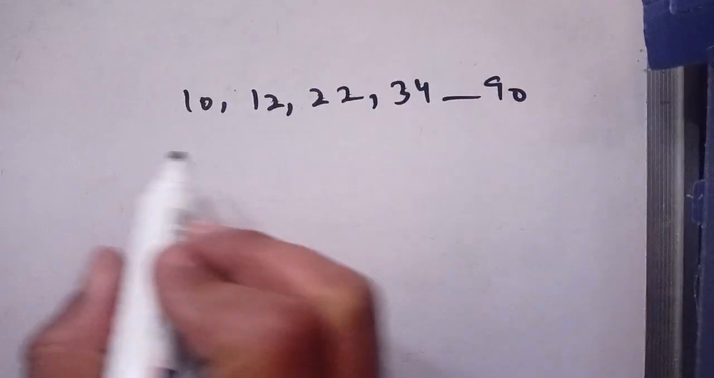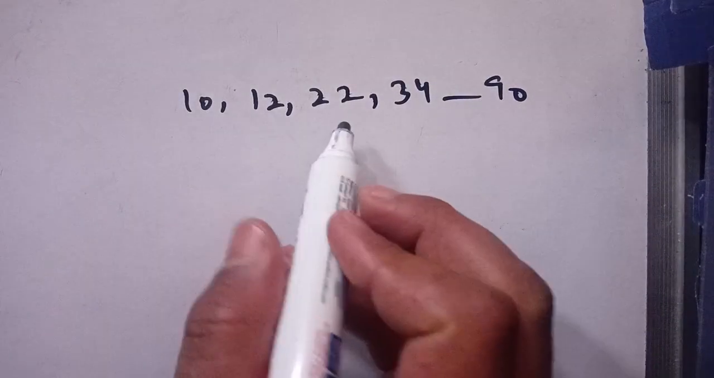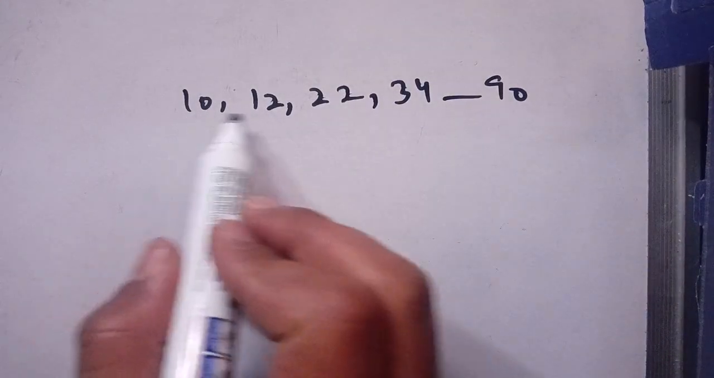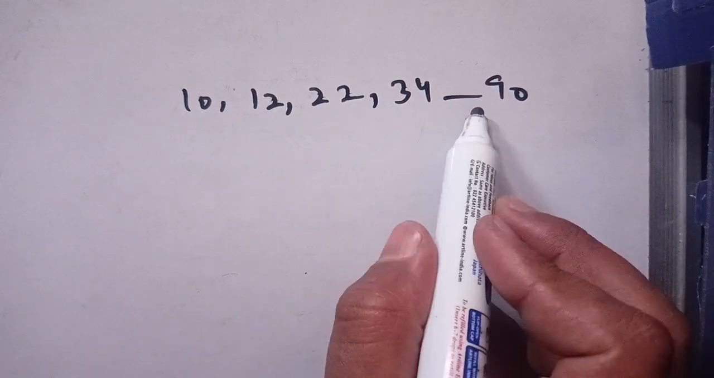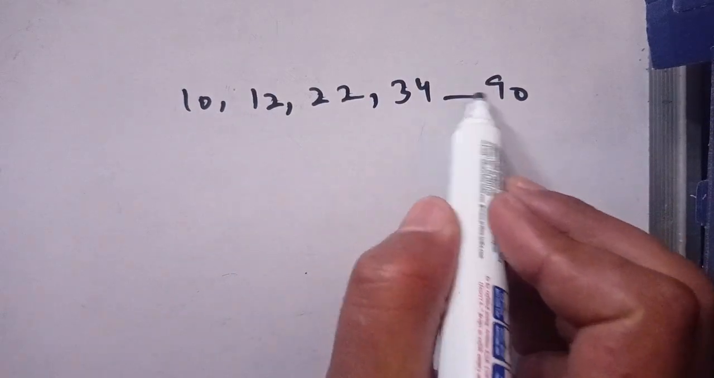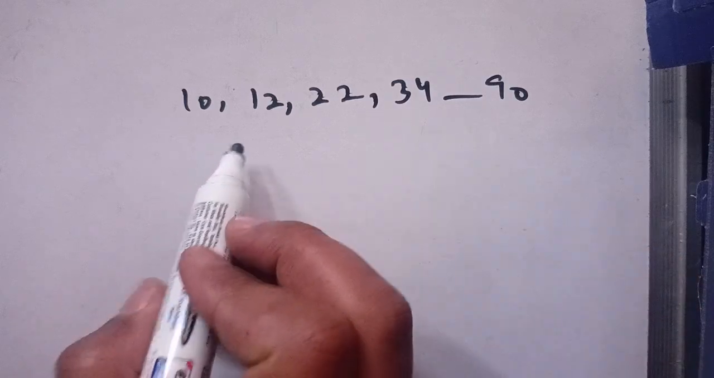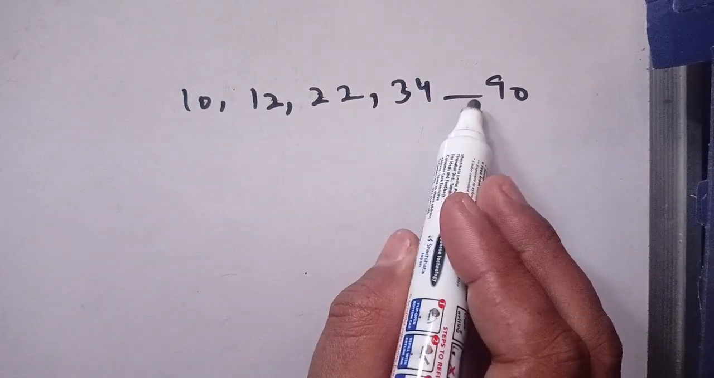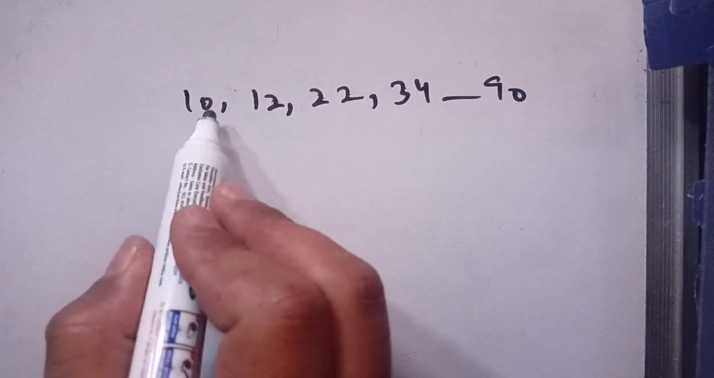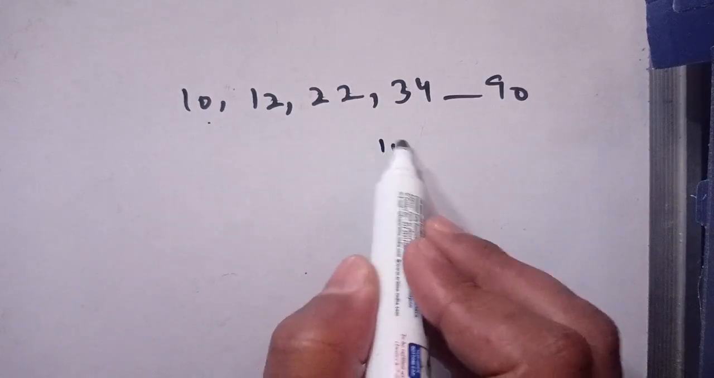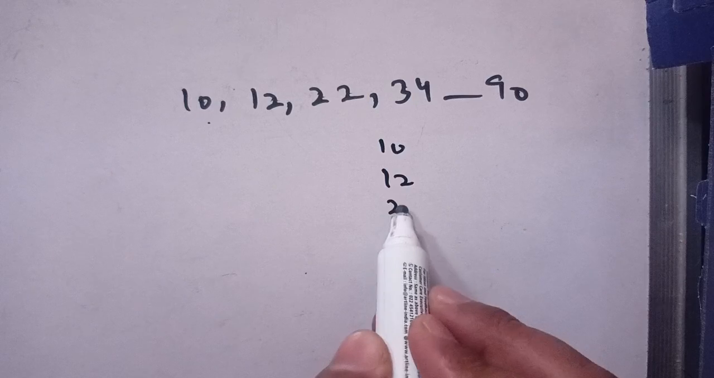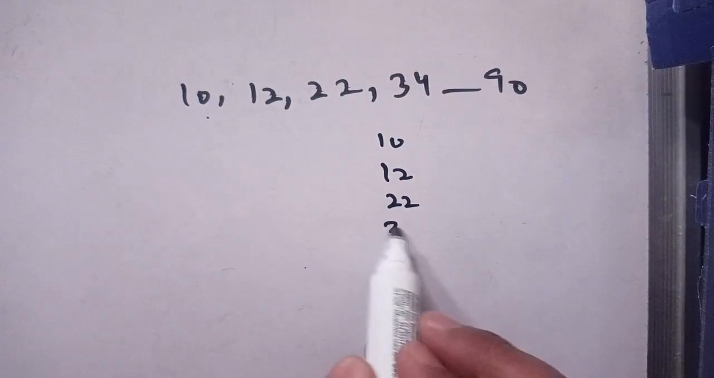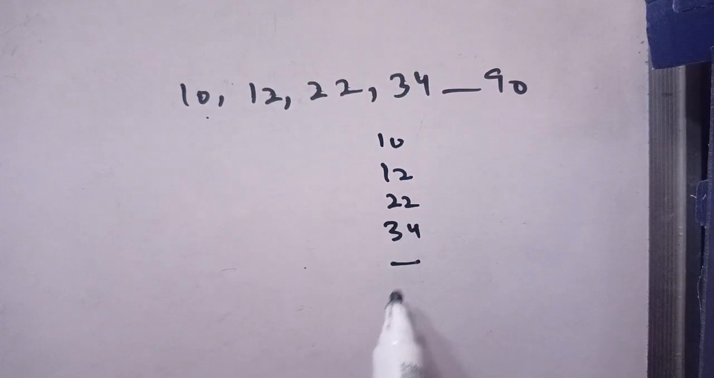Hello everyone, in today's video we are going to solve this missing term series. Here is 10, 12, 22, 34, and here is a missing term, and then it is 90. Now we have to make a pattern between these terms so that we can find the missing term. First of all, the first term is 10, the second term is 12, the third term is 22, the fourth term is 34, the fifth term is missing, and lastly the term is 90.